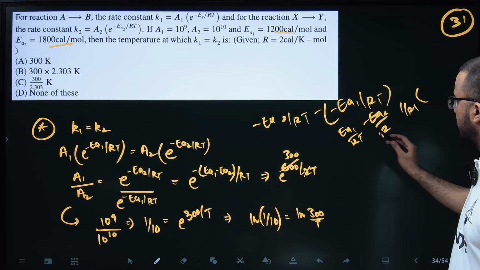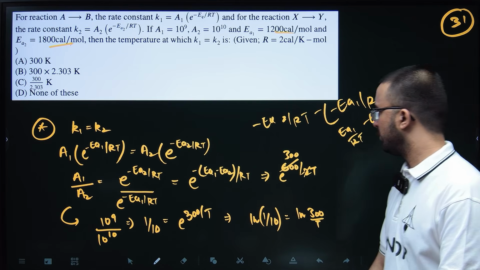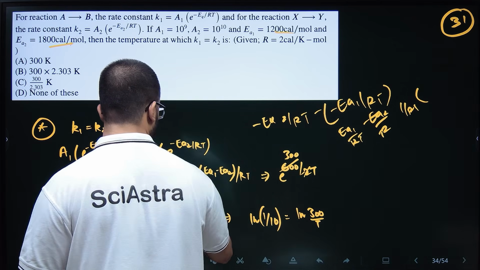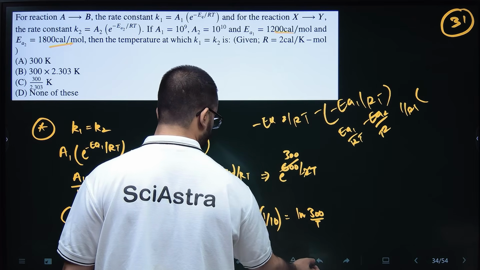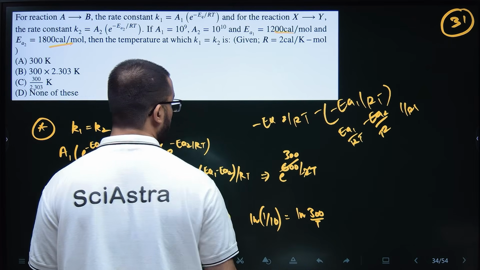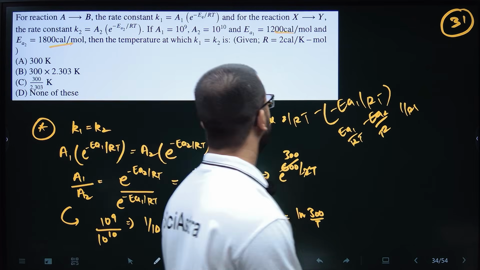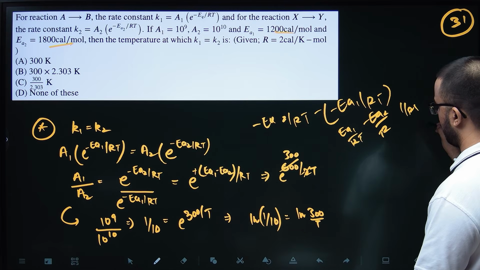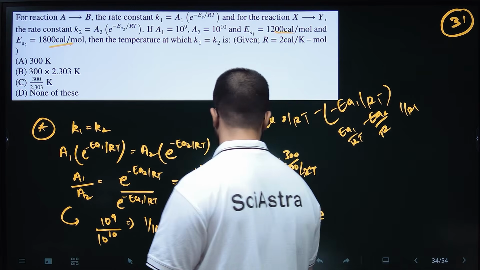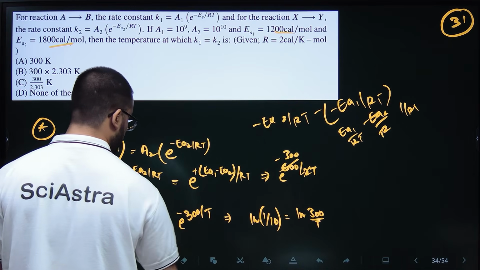So this is plus, na? So EA1 by RT. So this is plus only. First of all, okay. So this is plus only. So this is minus 600, minus 300. Okay, this is minus 300.